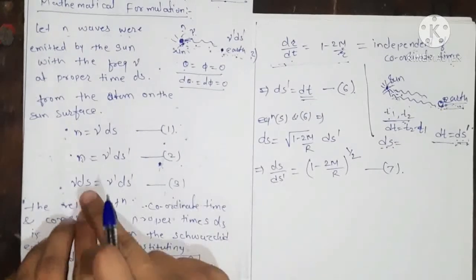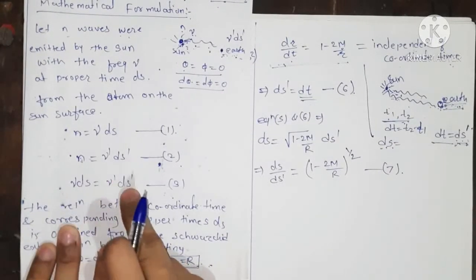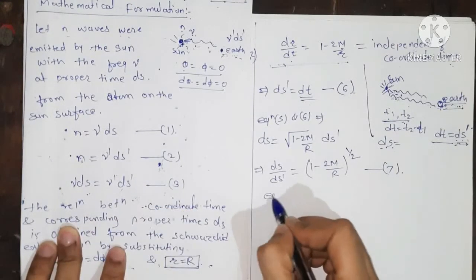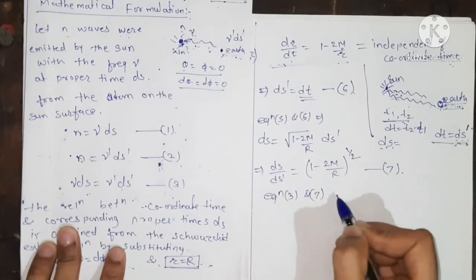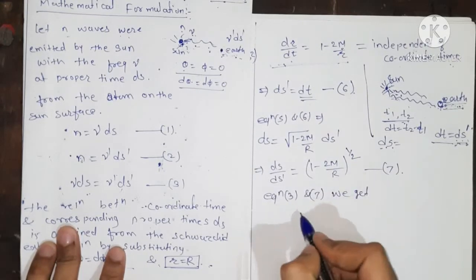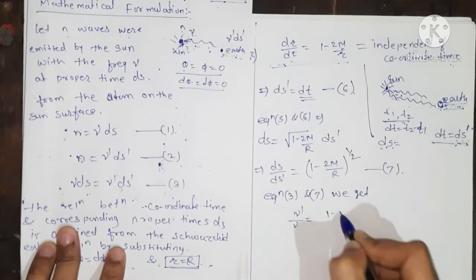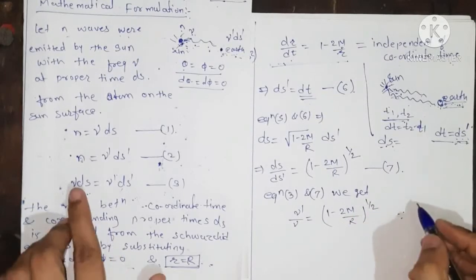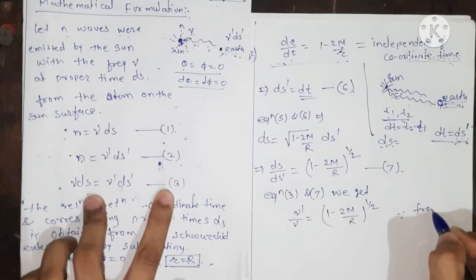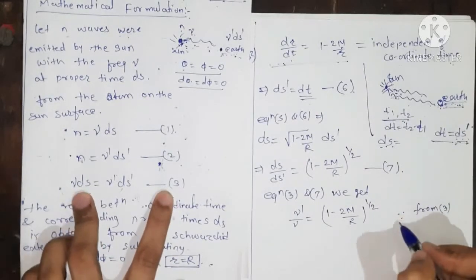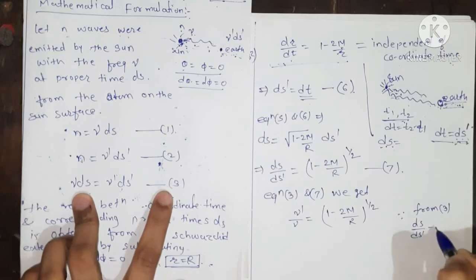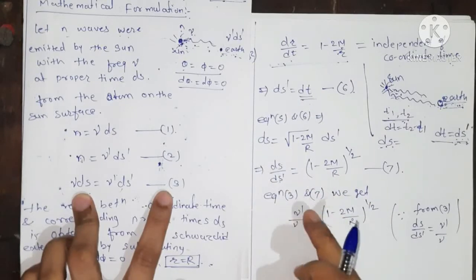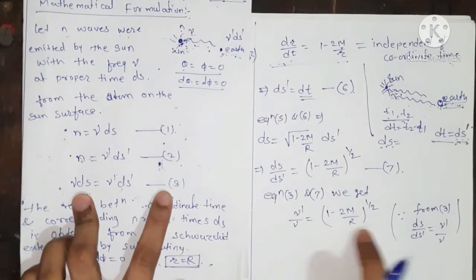Now from equation 3, we have nu ds equals nu dash ds dash. So ds upon ds dash equals nu dash upon nu. So from equations 3 and 7, we get nu dash upon nu equals (1 minus 2m upon R) to the power half. Since from equation 3 we have ds upon ds dash equals nu dash upon nu, using this we substituted ds upon ds dash as nu dash upon nu in this term.